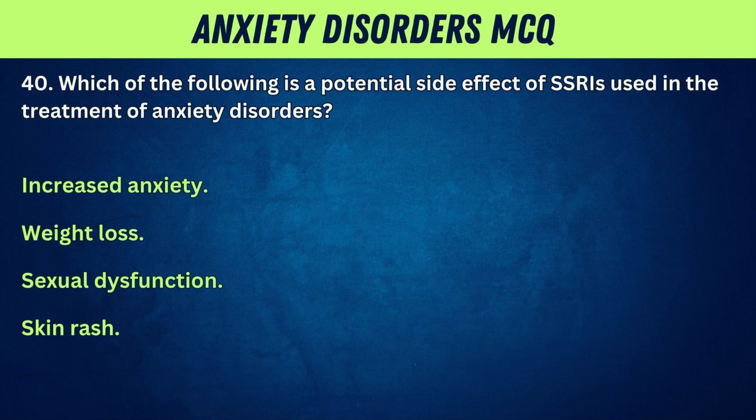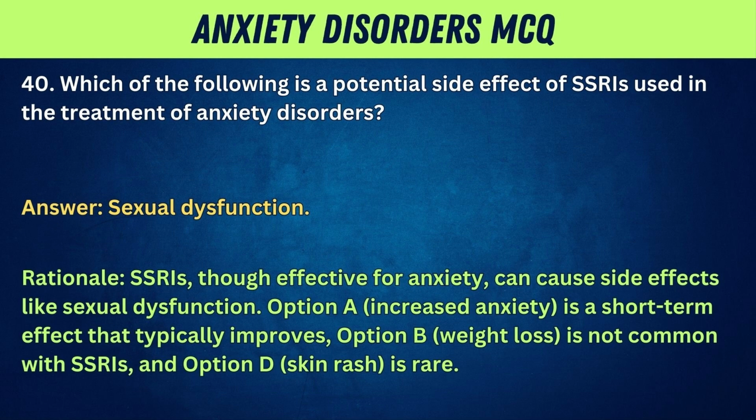40. Which of the following is a potential side effect of SSRIs used in the treatment of anxiety disorders? A, increased anxiety. B, weight loss. C, sexual dysfunction. D, skin rash. Answer: sexual dysfunction. Rationale: SSRIs, though effective for anxiety, can cause side effects like sexual dysfunction.